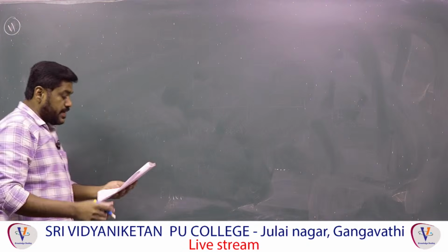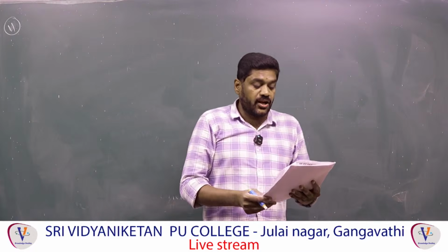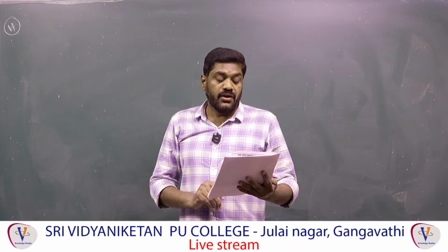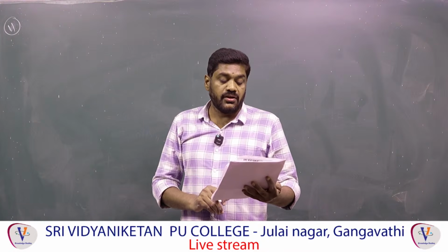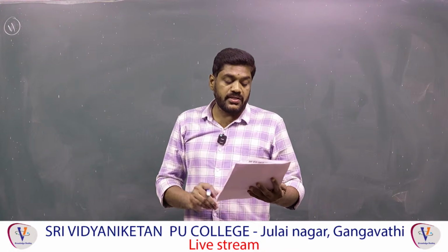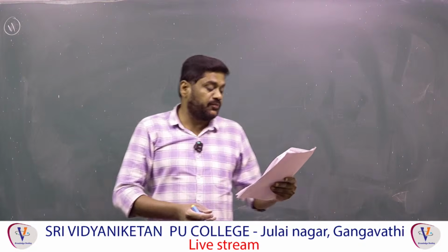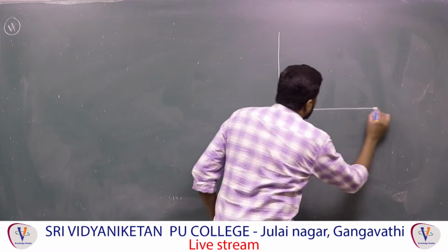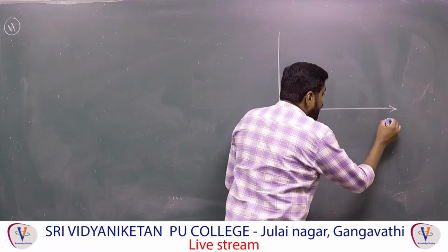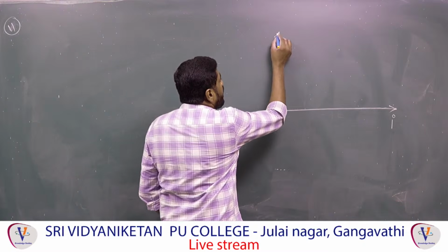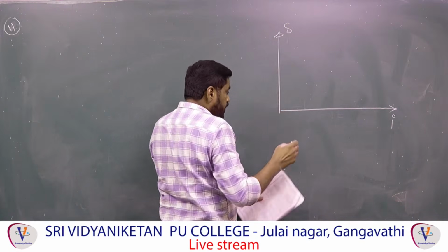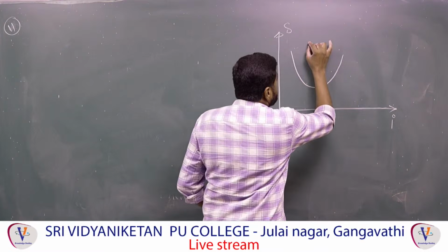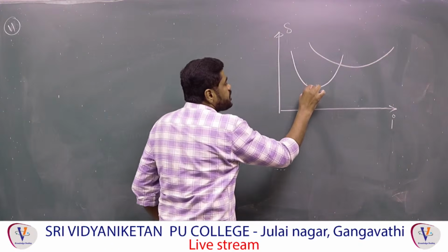The plots of deviation versus angle of incidence for two equilateral prisms P and Q of different refractive indices are given in the diagram shown below. Then what is the relation they are asking? Here they have given two diagrams. This is the angle of incidence, and this is the angle of deviation. Now you know that the graphs are like this. For the first one they have given like that, and this is for the second one. For the first one here, what?